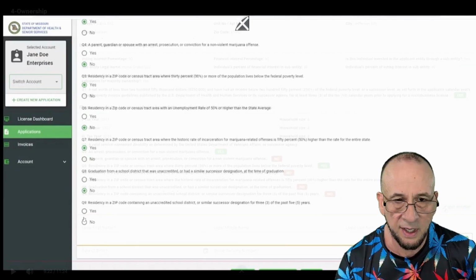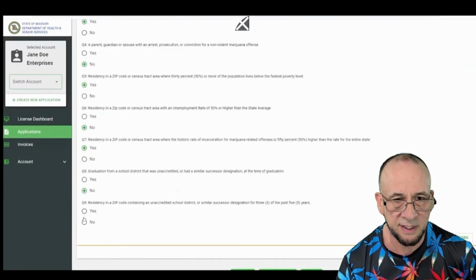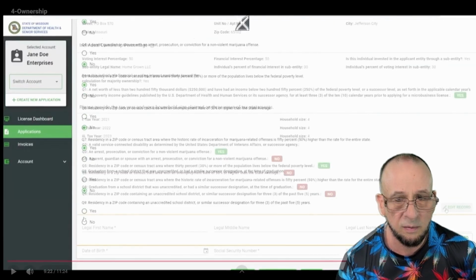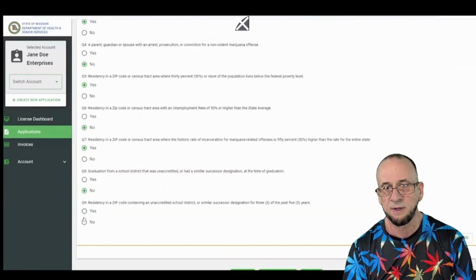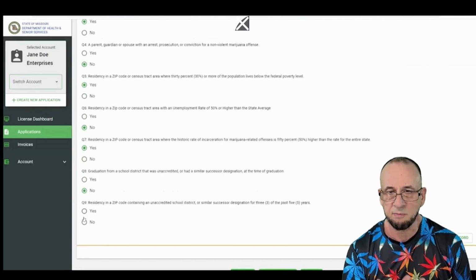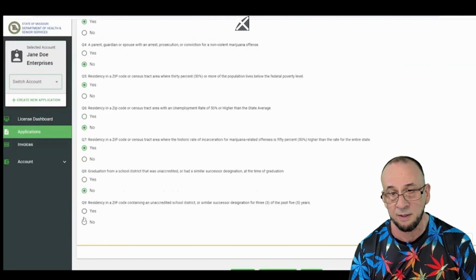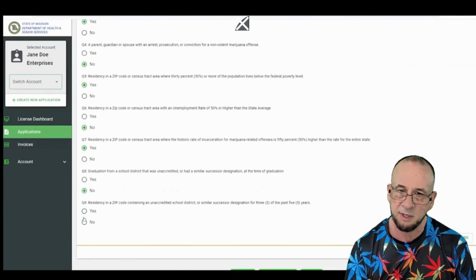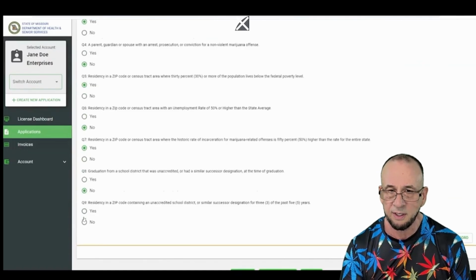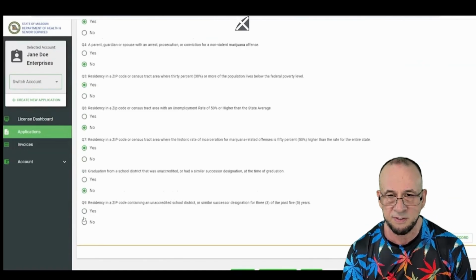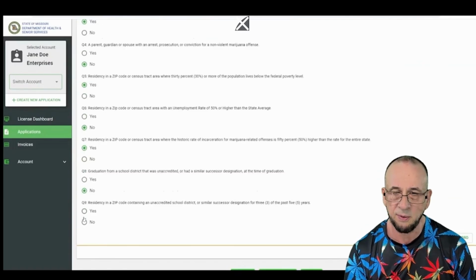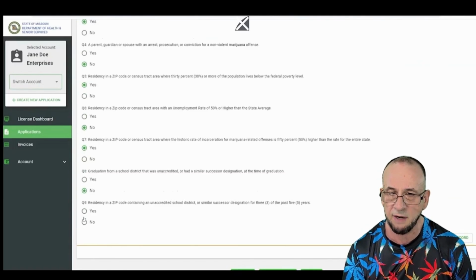And then you're going to need to fill out a bunch of information about residency and zip codes and all the information about why you are an eligible applicant for this process. So for example, me, I'm a disabled veteran, but if I'd also been arrested for a nonviolent cannabis offense, that would be another. Put every reason why you qualify in here, select yes for it. If your income is less than the poverty level, if you live in a zip code that's in the poverty level, or where the cannabis crimes have been unfairly prosecuted, all those are in. Select every one that you qualify for.